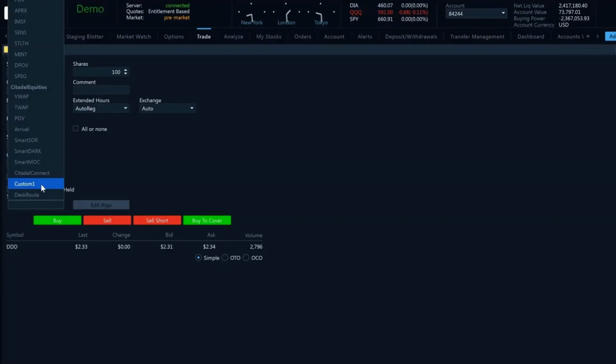Custom one, placeholder route for client custom strategies. Desk route, manual route that directs order to the trading desk.